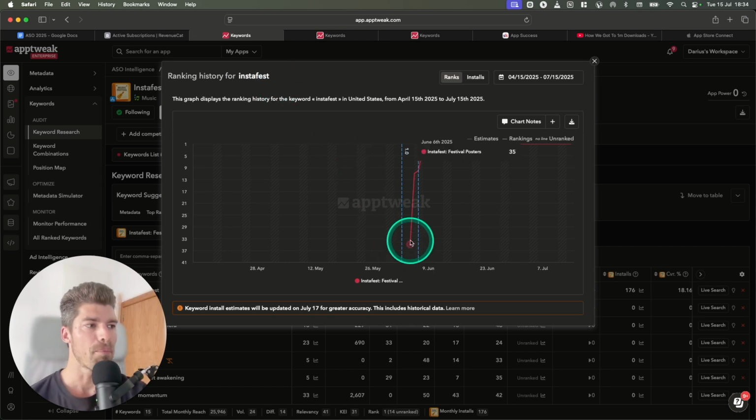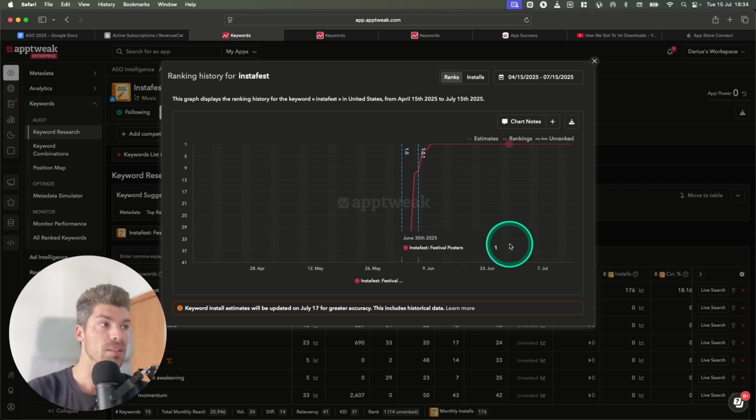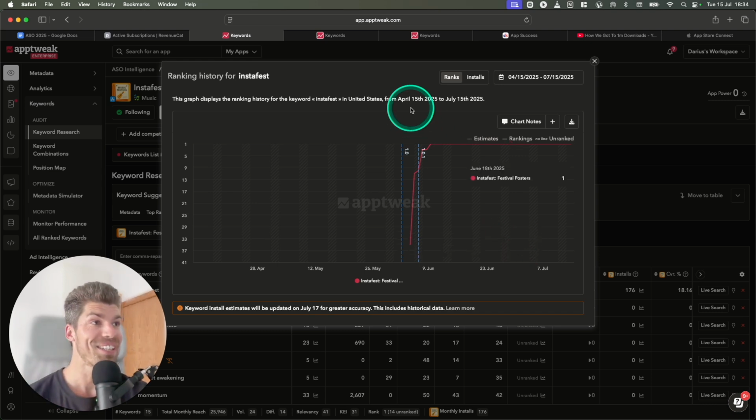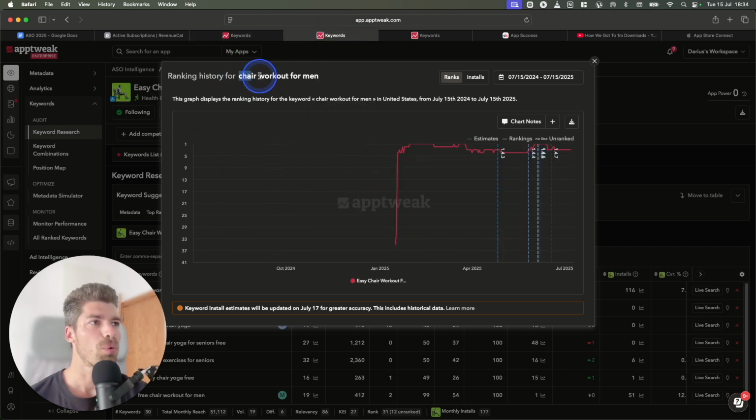We published the app and on day 1, it was ranking 35. No ads, no marketing, no social media, none of that nonsense. We posted the app, it started ranking 35, and then immediately it went up in ranking to 11, to number 3, and number 1, and it stayed number 1. No ads, no marketing. This is the promise of the trending keywords method that I'm trying to teach you here every week.